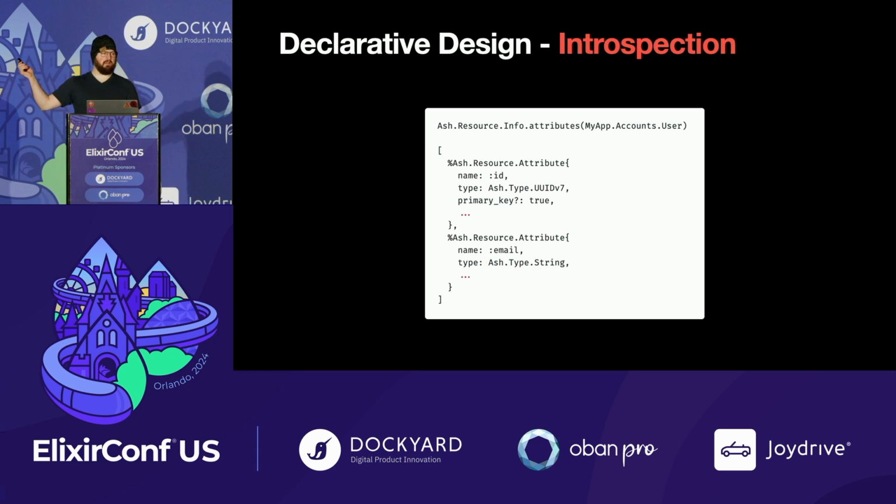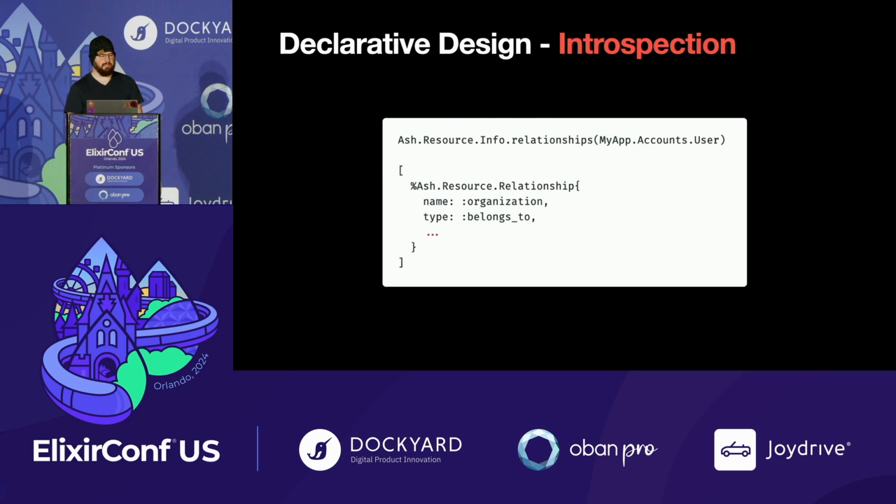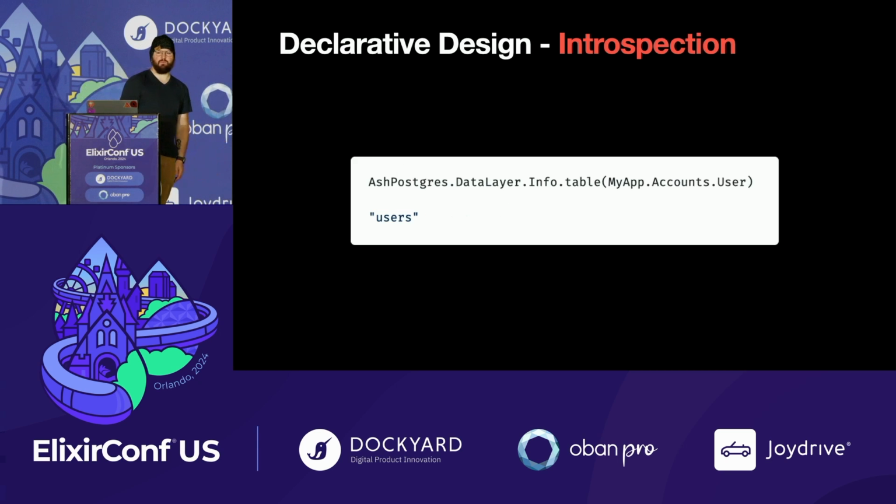And that's proven by the way that we actually work with these things. The resource doesn't do anything. It doesn't start a process. It doesn't define any functions. Well, a couple of them, but don't worry about that. It's just an introspectable data structure. So we can say, well, what are the attributes of a user? Or we can say, what are the relationships of a user? Or what database table does it live in, right? So we leverage this concept of introspecting a data structure to do a lot of very cool things.